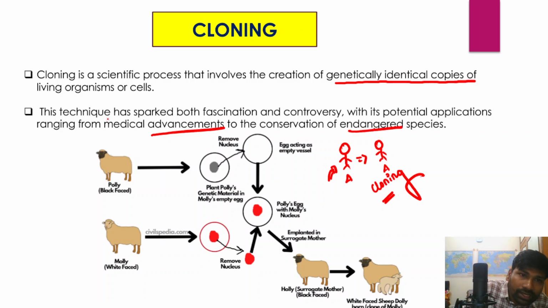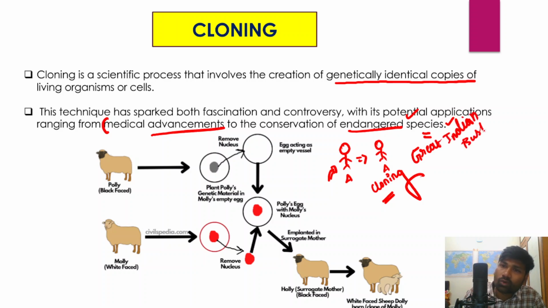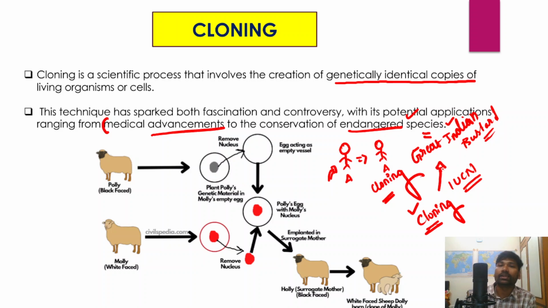So medical advancements are very, very important as of now for humanity. And at the same time, because of a lot of reasons, species are also becoming extinct, right? So we can also produce those endangered species on a large scale. Imagine the great Indian bustard. The great Indian bustard is a critically endangered species on the IUCN Red List of Threatened Species. So this process of cloning can be used for the conservation or protection of the great Indian bustard.